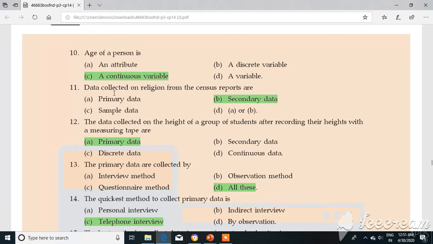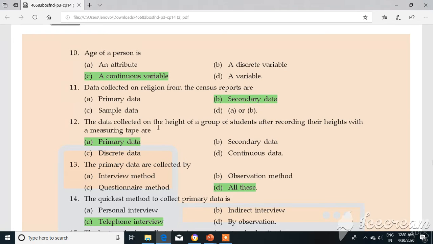Eleventh question: data collected on religion from the census reports are. See, data collected on religion from the census report. So from the census report, is it primary or secondary data? It is nothing but secondary data. Why? Because it comes from the census report. We are collecting data from the census report, therefore it is secondary data.